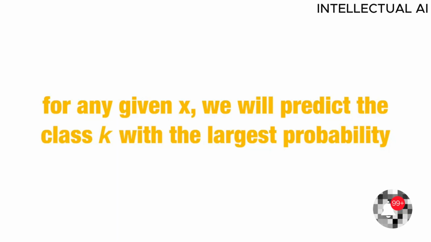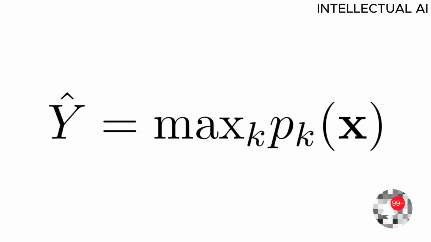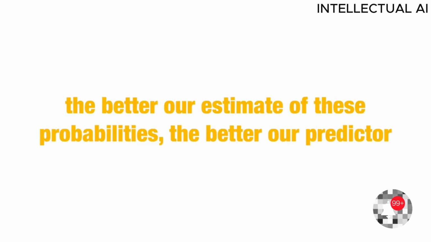In mathematical notation, we can write it like this. In machine learning, we refer to this as Bayes' rule. But keep in mind that this is a theoretical rule, since in practice we don't know these probabilities. In fact, estimating these conditional probabilities can be thought of as the main challenge of machine learning. The better our estimate of these probabilities, the better our predictor.